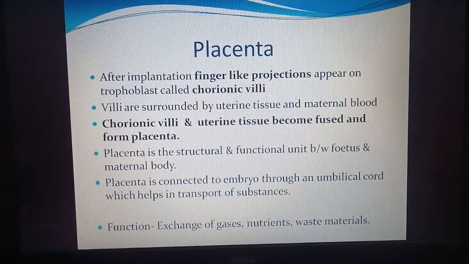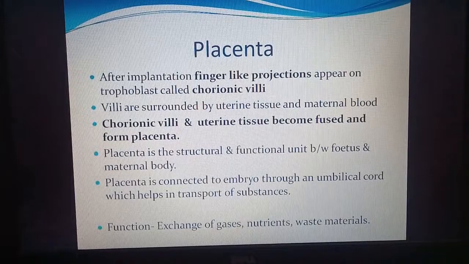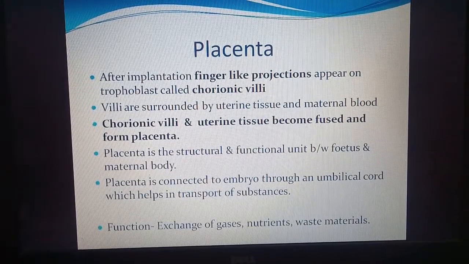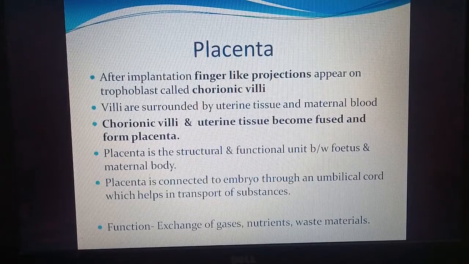Now after implantation, finger-like projections appear on the trophoblast. They are called chorionic villi. Villi means finger-like structure. The villi are surrounded by uterine tissue, so they are connected with the uterus tissue and maternal blood vessels.